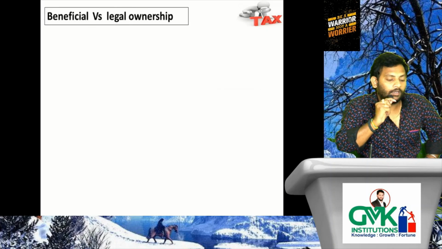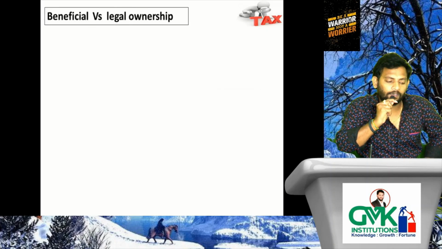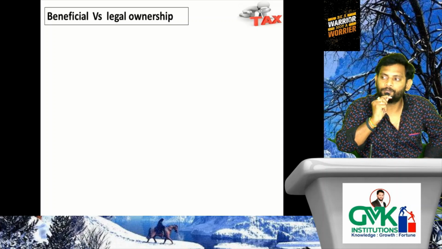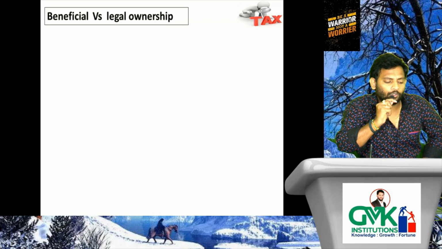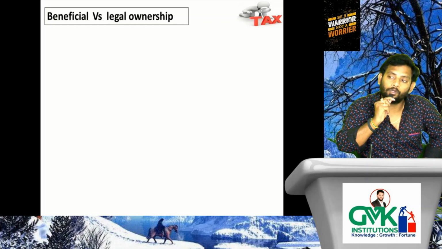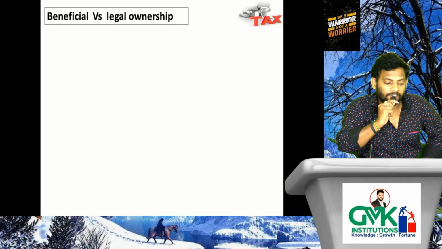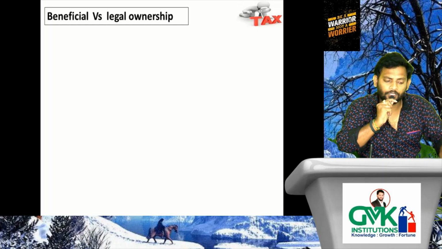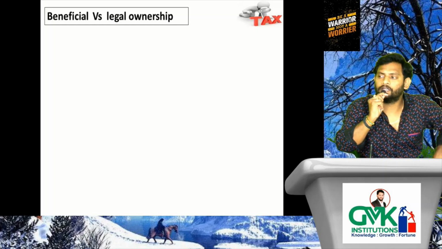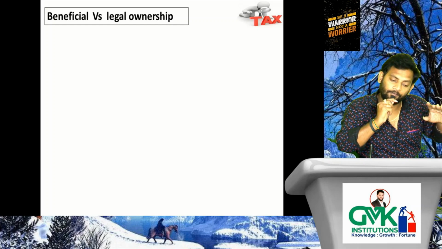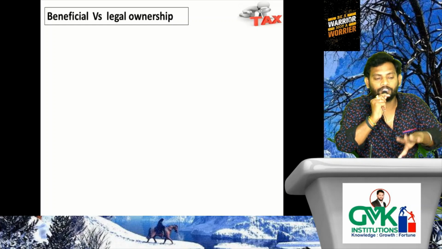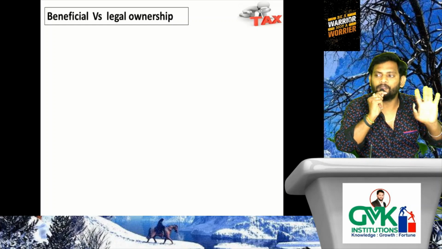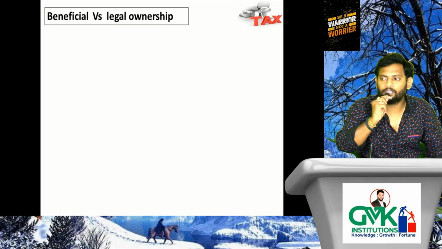Okay. Now the 20% of voting power or 20% of share of profit we are discussing, should that be beneficial ownership or legal ownership? Whether we need to consider beneficial ownership or legal ownership for the minimum 20% of voting power or 20% of share of profit we are verifying, I will explain. First of all, what is beneficial ownership and what is legal ownership, then you decide what we need to consider for the purpose of 20% of voting power or 20% of share of profit.